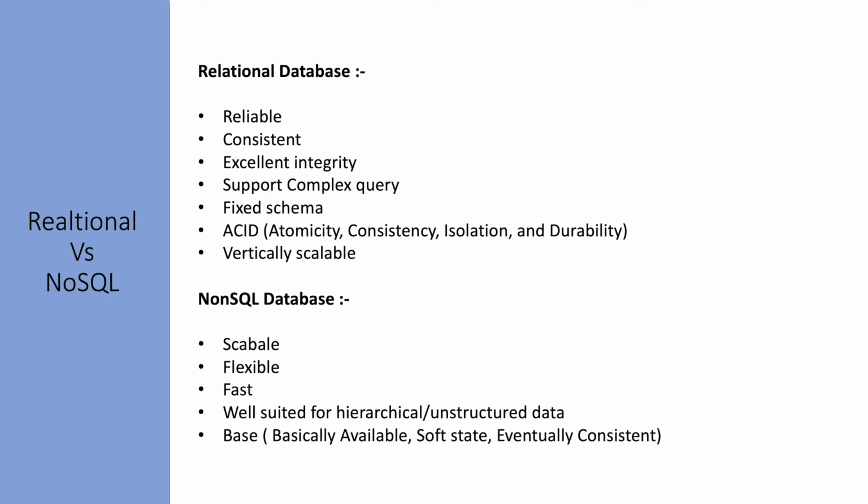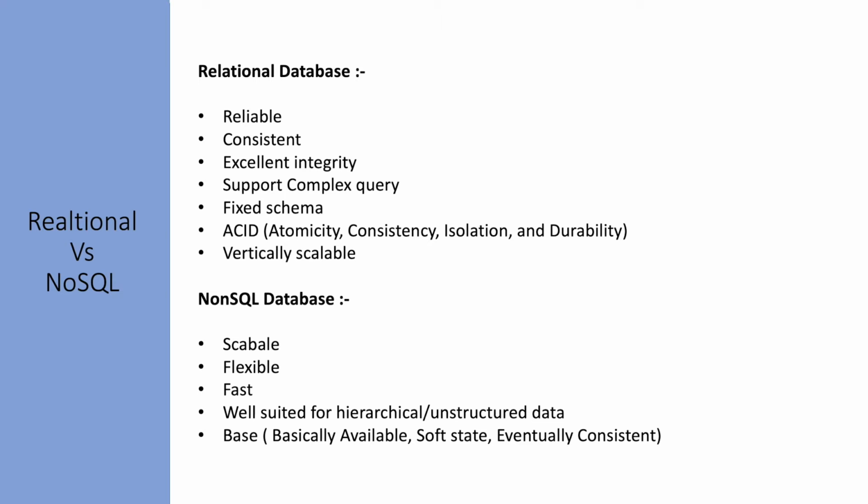They have excellent integrity, so the data which is stored is always correct. Integrity is a very high priority for relational databases. They really support complex queries, and when it comes to complex queries, there's no match for relational databases.